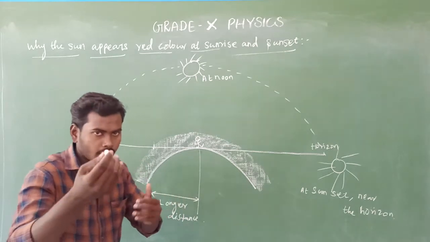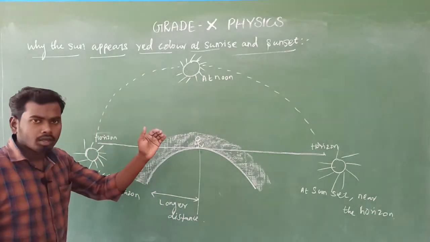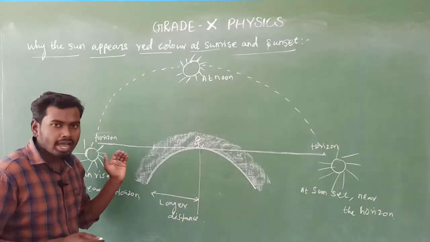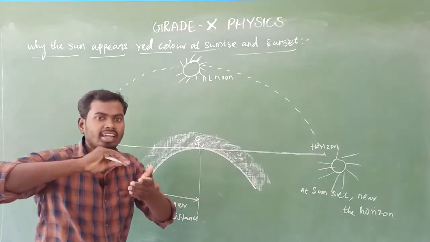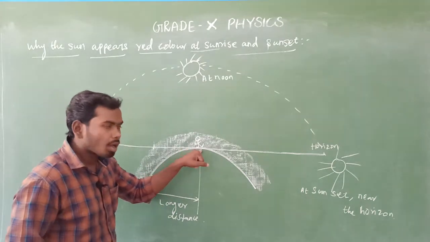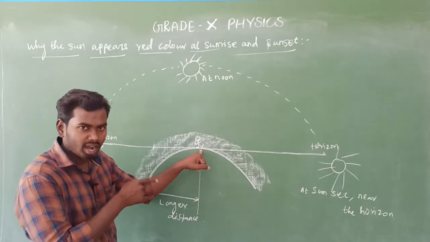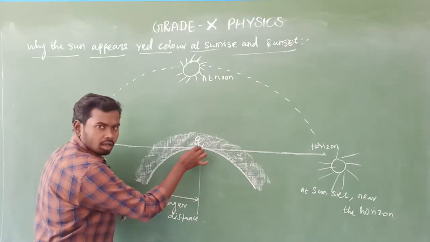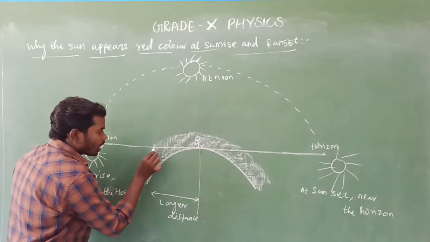Listen here. During sunrise, the sunlight has to travel a longer distance to reach us because we are observing the sunlight here. So actually, we are observing here, and the atmosphere is here.